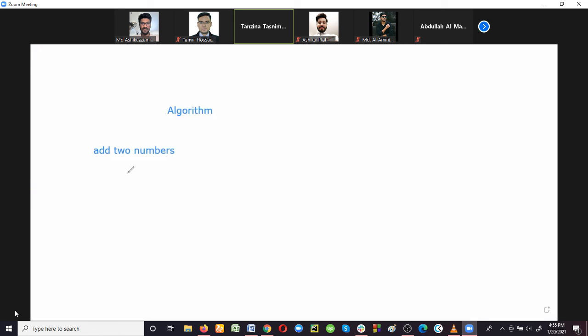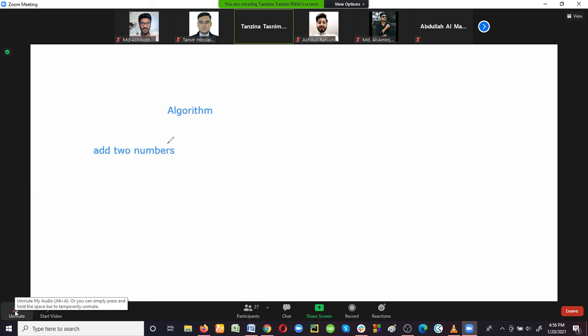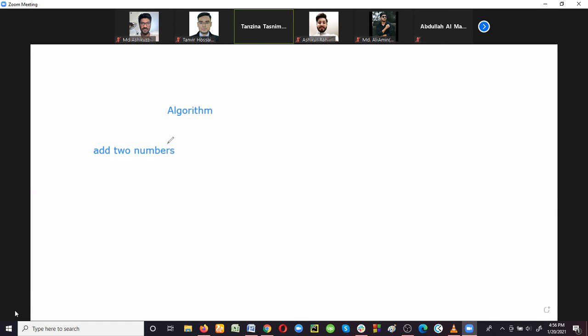So how can we create an algorithm for this particular problem? In this course, data structure and algorithm, you have to define so many algorithms for different situations. For each data structure, there can be several algorithms. Suppose a data structure is given, that data structure can be array, tree, graph. Whenever you are inserting a new data item in that array or tree or graph, you have to develop a new algorithm. Algorithm is really important in this course. That's why you need to know what an algorithm is and how we can create an algorithm.